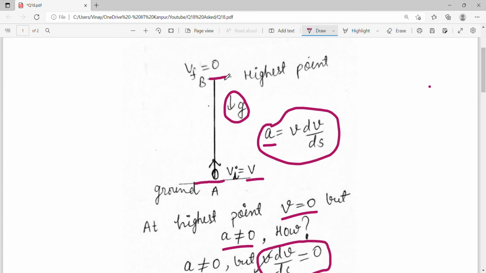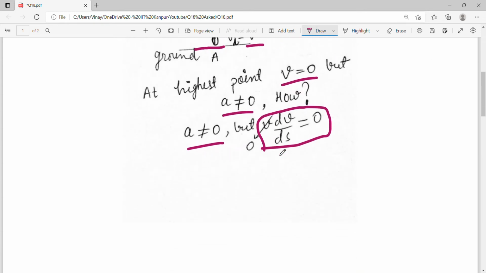Once it has consumed all its kinetic energy, and when I say consumed, basically it is being converted into potential energy. So energy can neither be created nor destroyed, right? So energy conservation law. Now let me tell you.